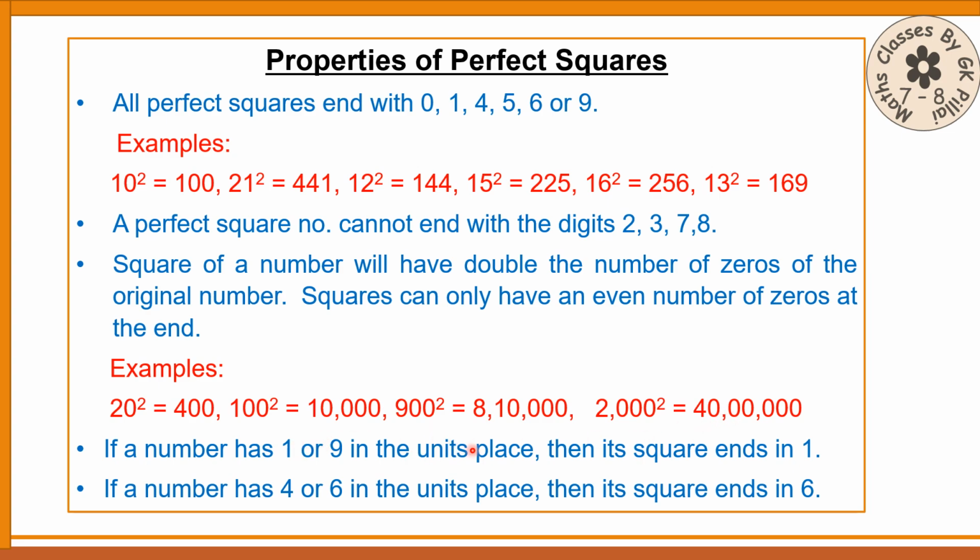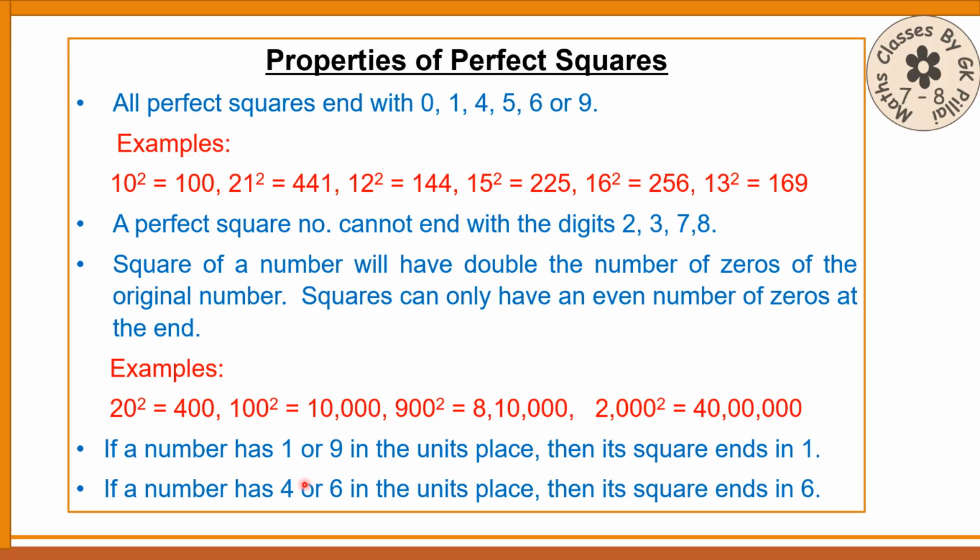900, it will be 81 and 4 zeros. 2000, the square of 2 you will write first 4, and there will be 6 zeros. And another two properties here.